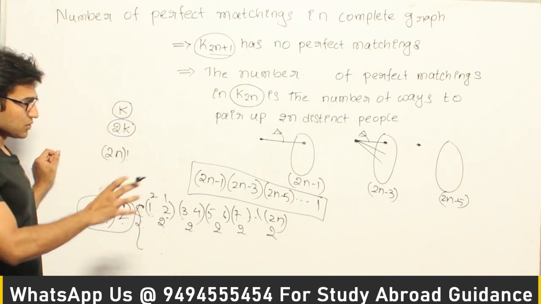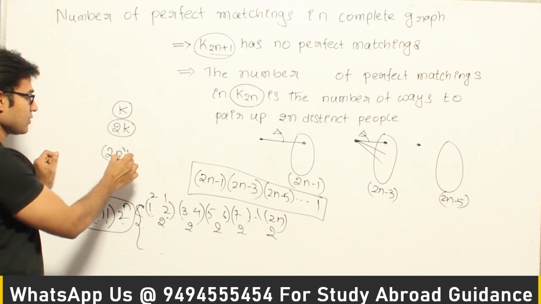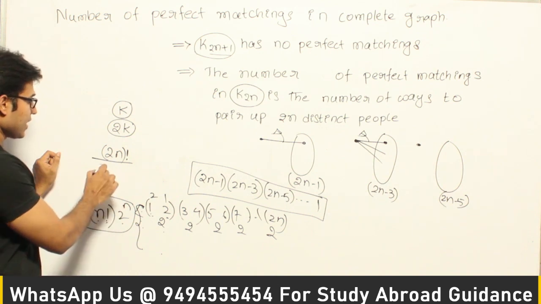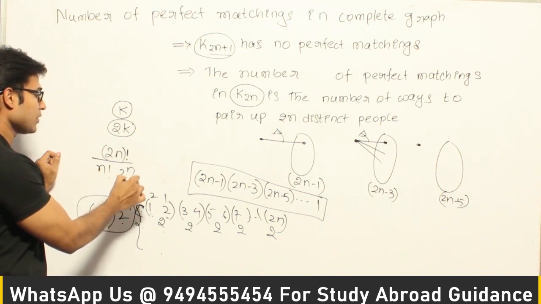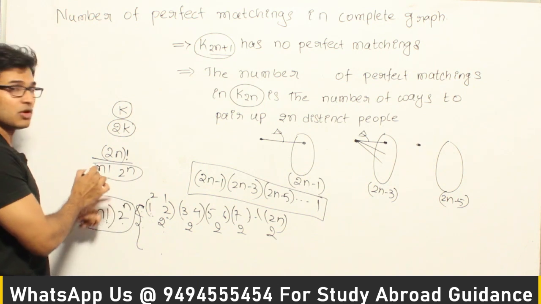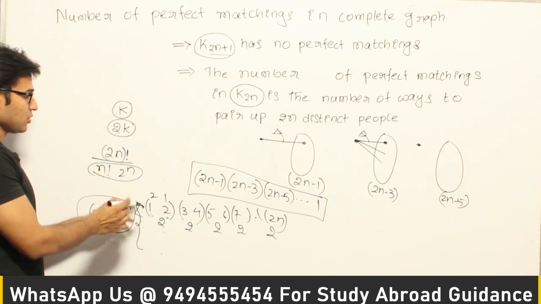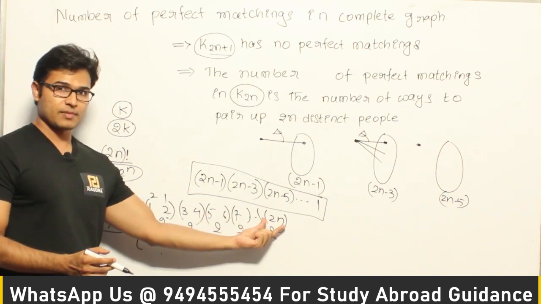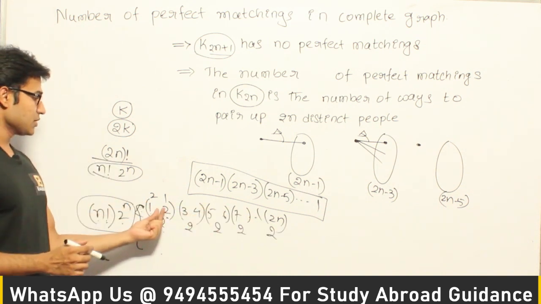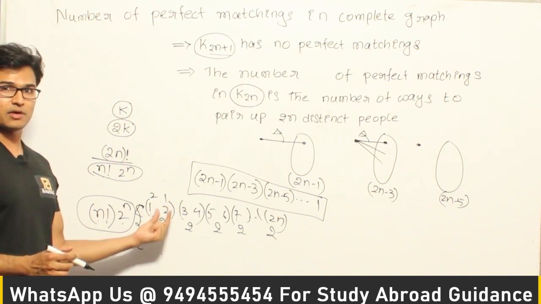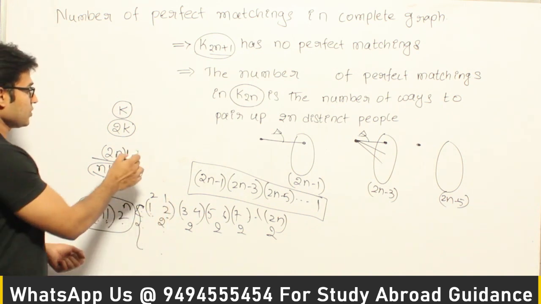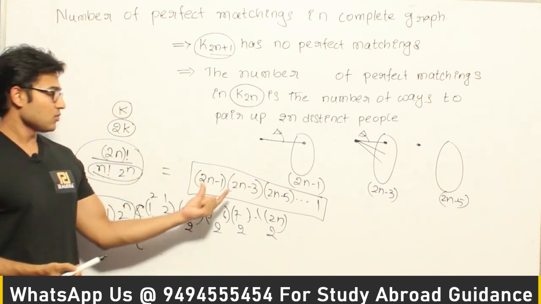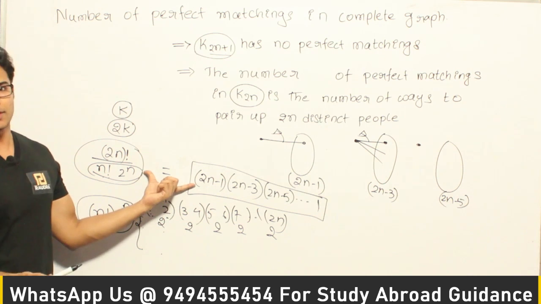Now if I have to eliminate all the duplicates, then I have to divide by n factorial into 2 power n. I hope you understood why this factor is in the denominator. One source of extra possibilities is the rearranging of the pairs, and the second is the rearranging of the terms within each ordered pair. Got it? Okay, so this expression and this expression are one and the same, and you can prove that these two have the same value.